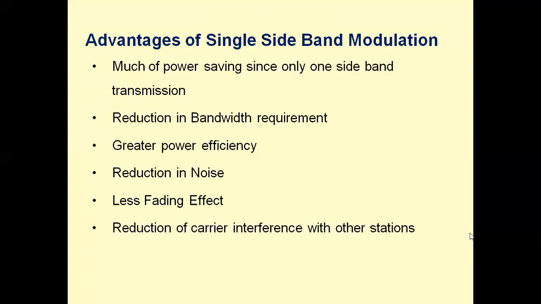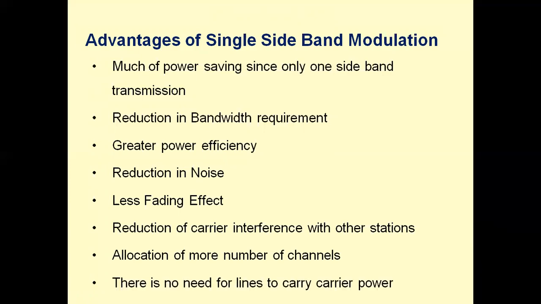Reduction of carrier interference with other stations and allocation of more number of channels. There is no need for lines to carry carrier power and one sideband power. These are all the advantages of SSB modulation scheme.